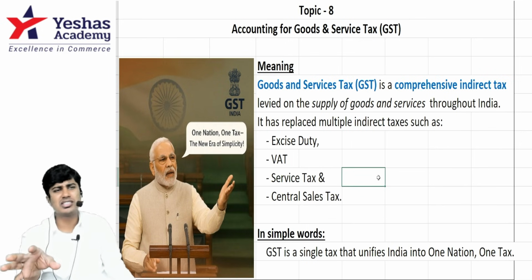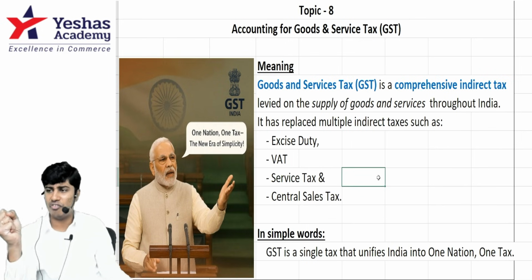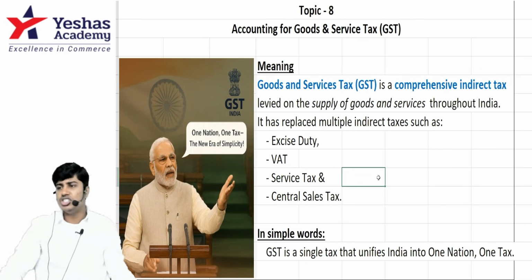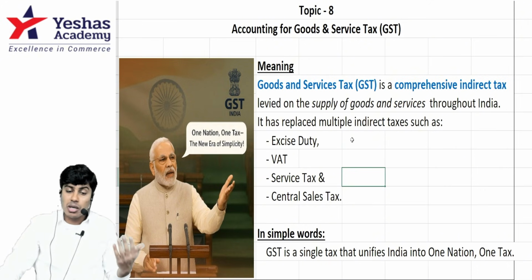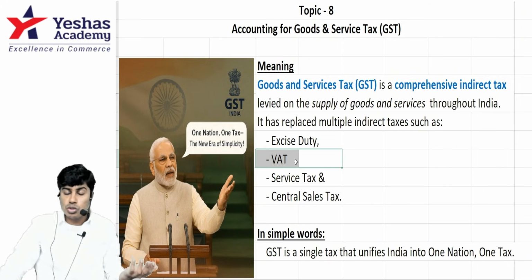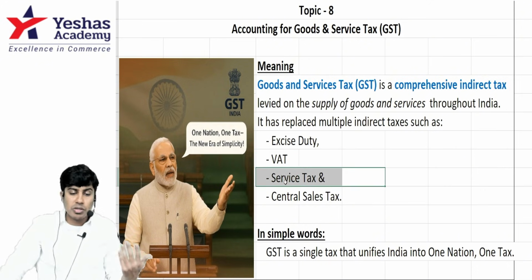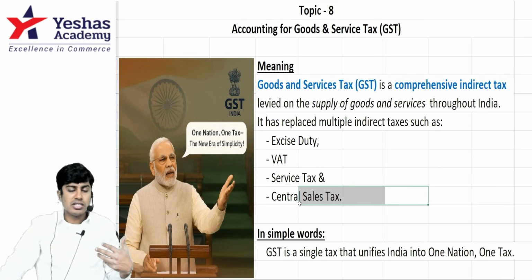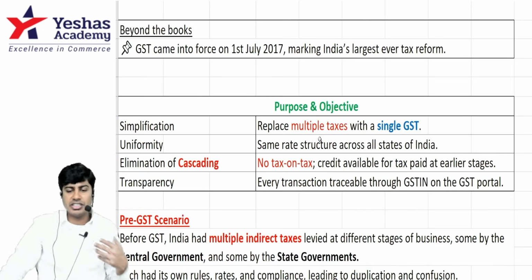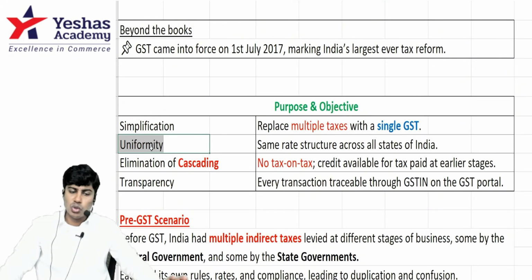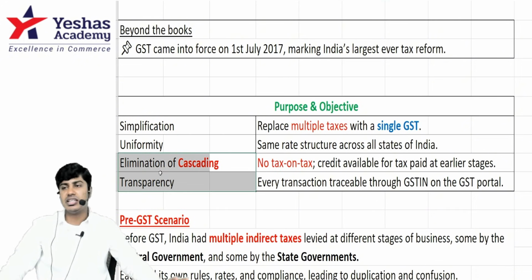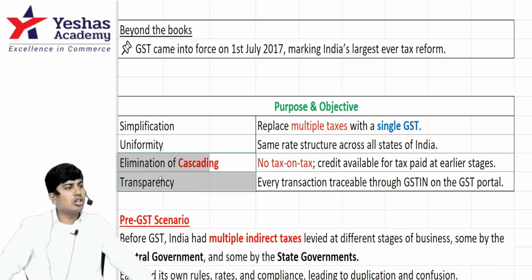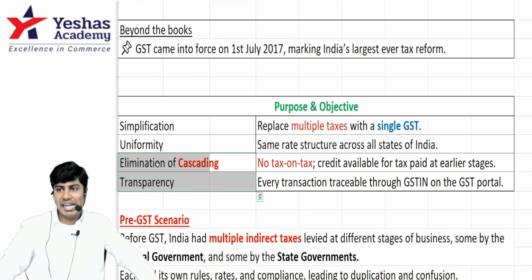To simplify the same and to remove the cascading effect, government implemented GST. GST subsumed excise duty. It subsumed value added tax. It subsumed service tax. It also ate up central sales tax. Different states had different tax laws. Now it all is simplified. It is uniform. It eliminates cascading effect, and it will also bring in transparency in indirect taxation within the country.